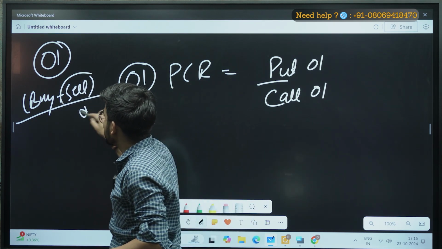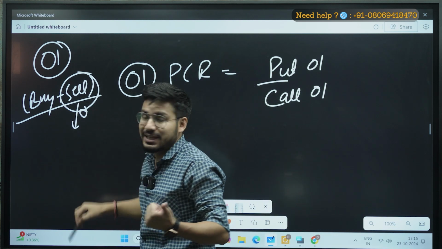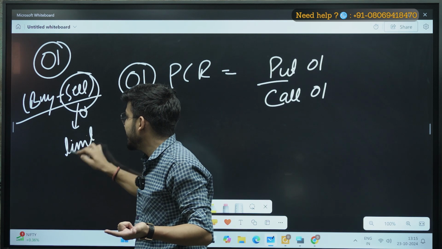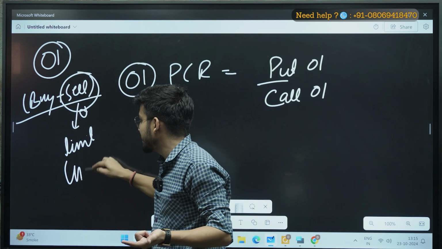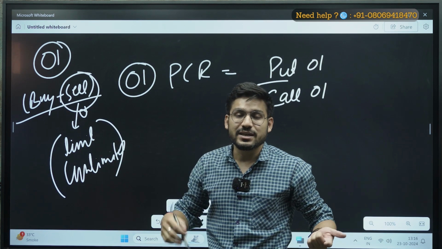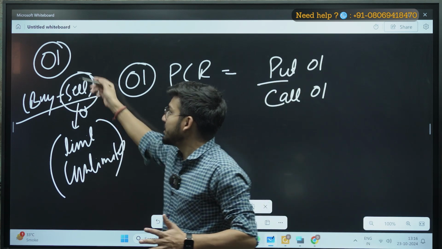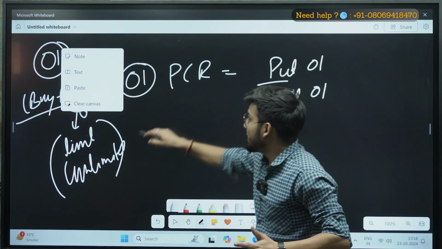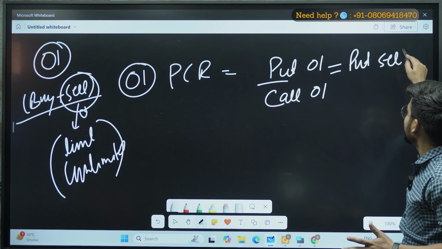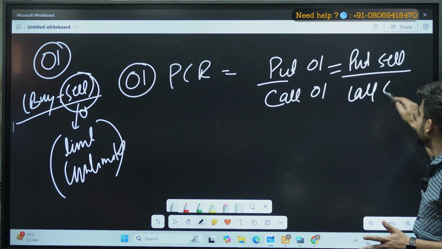But when we are talking about sellers, they are paying larger margin, right? They are paying good margin. At the same time, they are working for limited profit, and they are having unlimited loss in their position. And that is why we believe whenever they are making their position at certain strike price, they must be having some strategies. So that is why we interpret OI in terms of sellers. If I'm writing here the put OI, I can say it is the put sellers. Similarly, when I'm talking about call OI, I can say they are the call sellers.